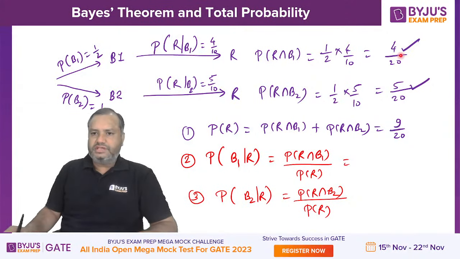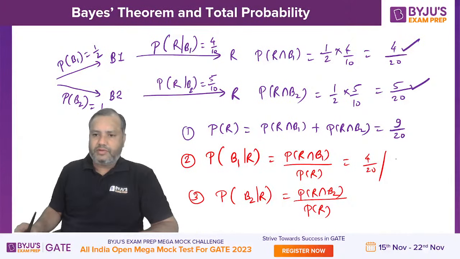So this numerator is 4 by 20 upon 9 by 20, so 4 by 9. Then R intersection B2 is 5 by 20 upon 9 by 20, so this will be 5 by 9.